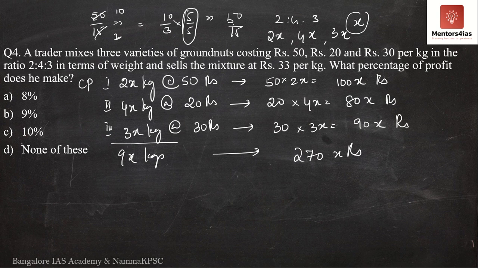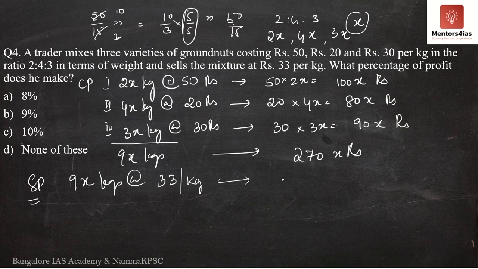Now the question further says that the entire total quantity of the groundnuts is sold at a rate of 33 rupees per kg. What is the total weight that is being sold? It is 9x kgs. Therefore, 9x kgs is being sold at rupees 33 per kg. Then what is their total selling price?